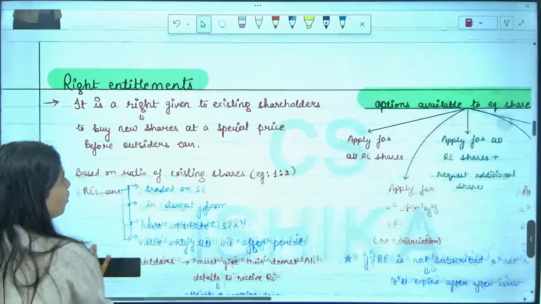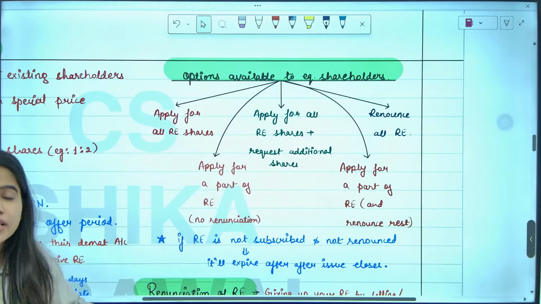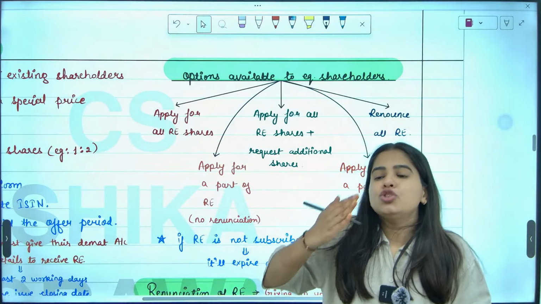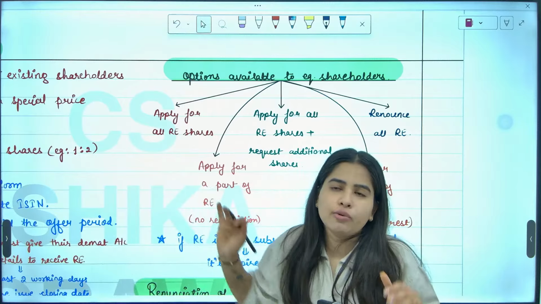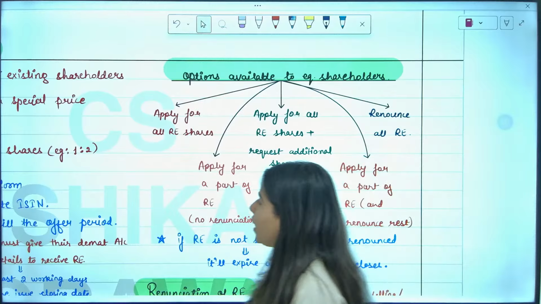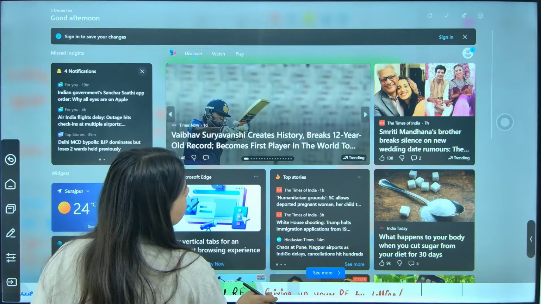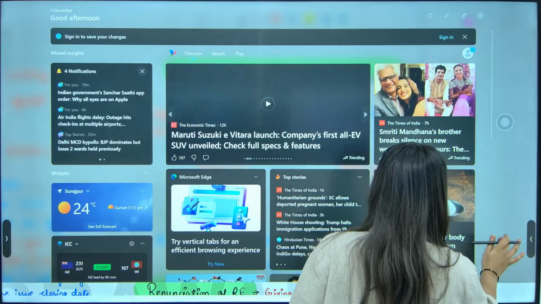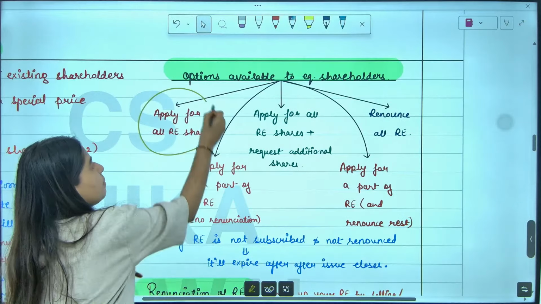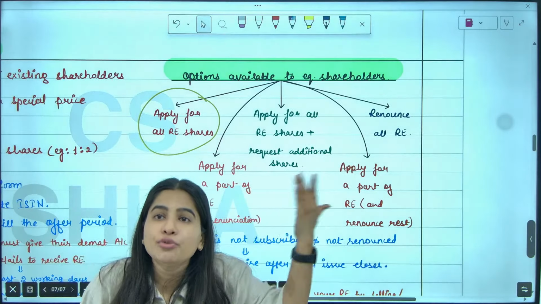Yes, madam. Now, what are the options available to equity shareholders if a right is given to you? Let's say I have the right to purchase 250 shares of the company at a discounted price. What can I do? Just imagine, this is common sense. Either I can apply for all the shares. I will exercise all my rights. Yes, company, I want 250 shares.